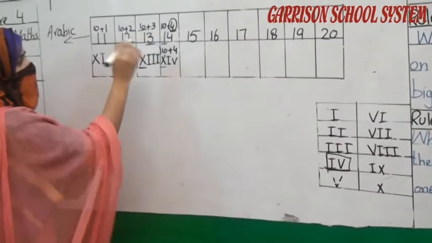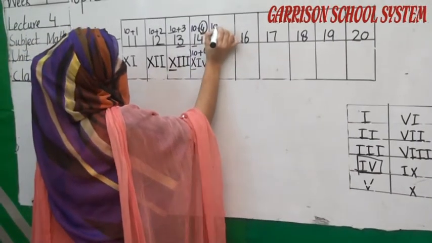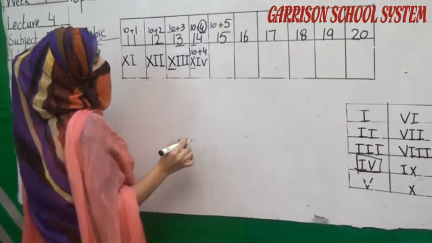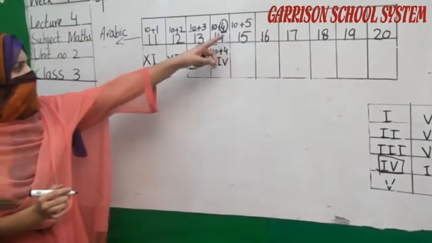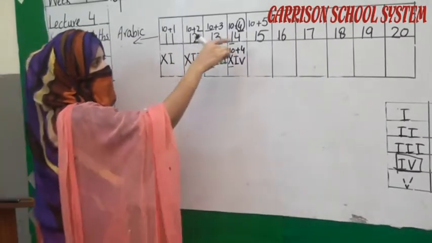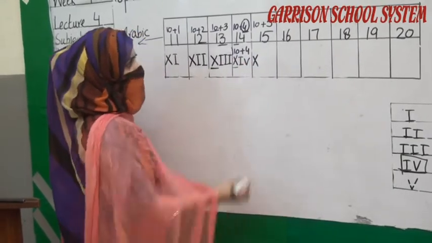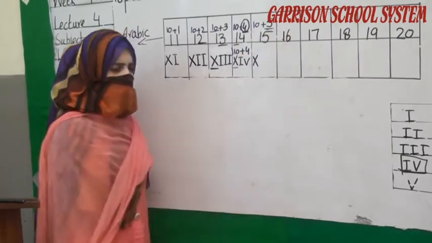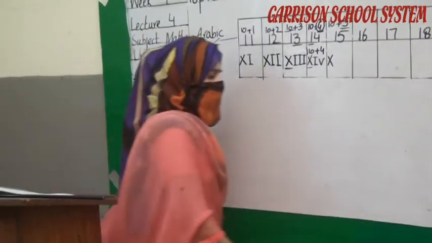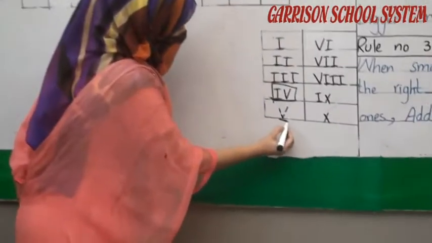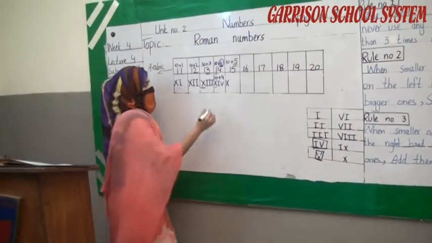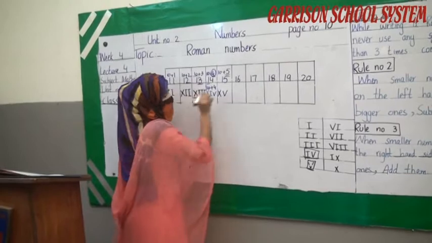Okay, students, now next is 15. 10 plus 5 is 15. So first of all we have to write the symbol X of 10. Which is the symbol of 10? X. Okay, students. Now 5, which is the symbol for 5? Here is V. V is for 5. V is representing the number 5. So we have to write V here. Understand, students?